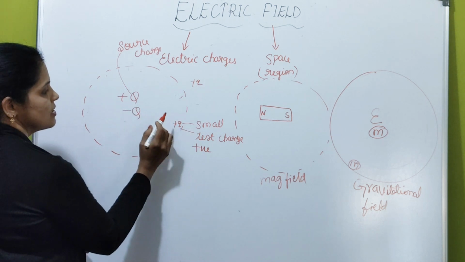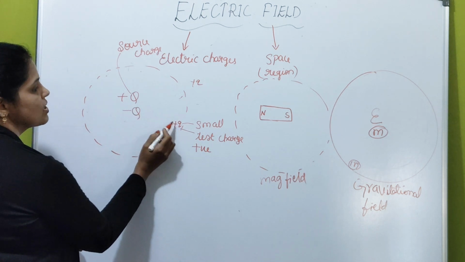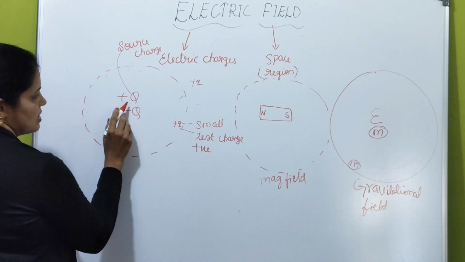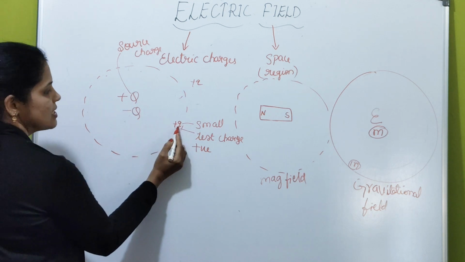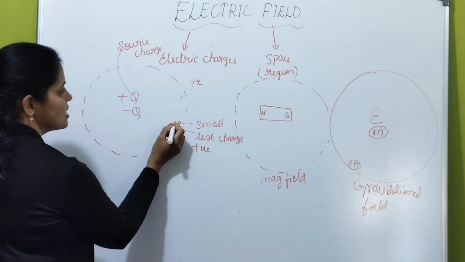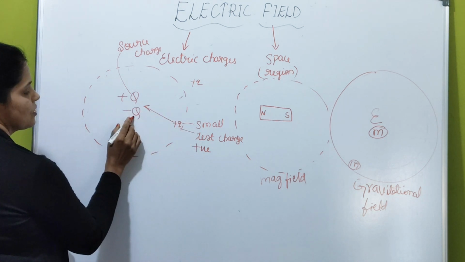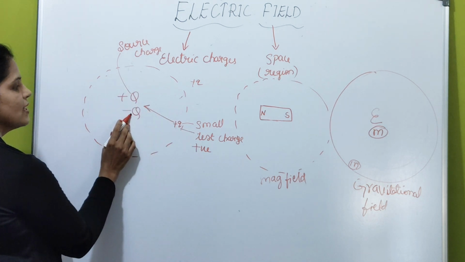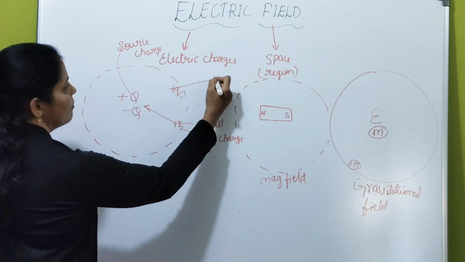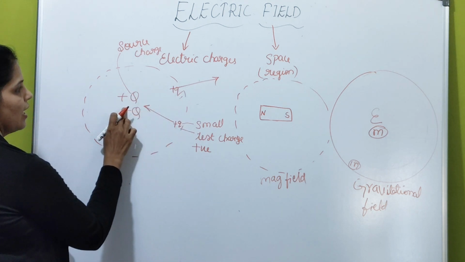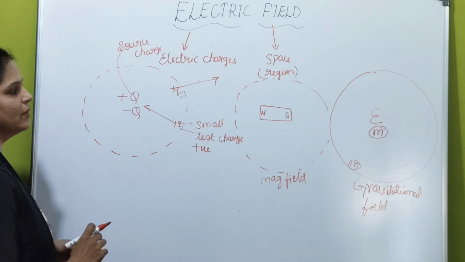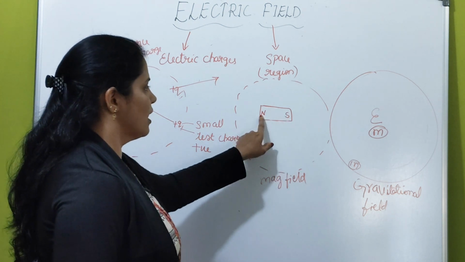So the test charge experiences a force of repulsion. Is it clear? If the source charge is negative, then the test charge experiences a force of attraction, right? If the test charge is attracted towards the source charge, then you will come to know that the source is negative. If the test charge is repelled by the source, then you will come to know that this source charge is positive.